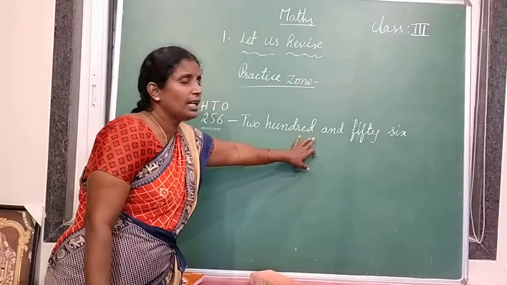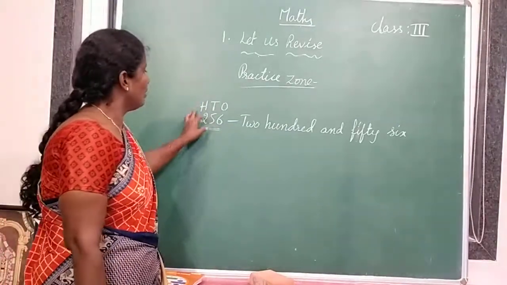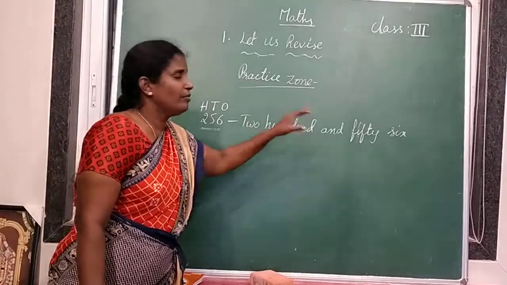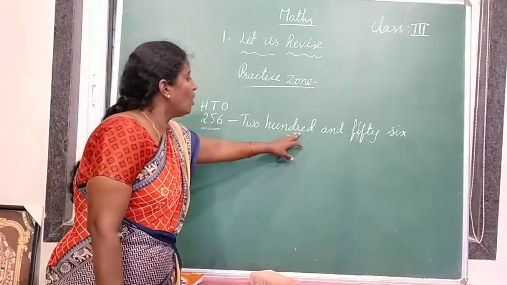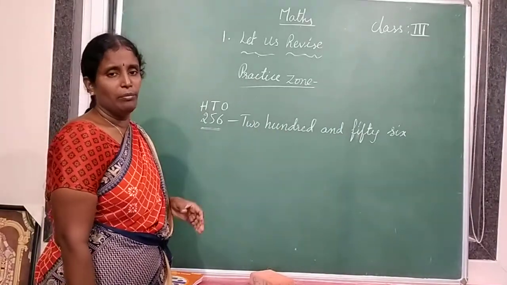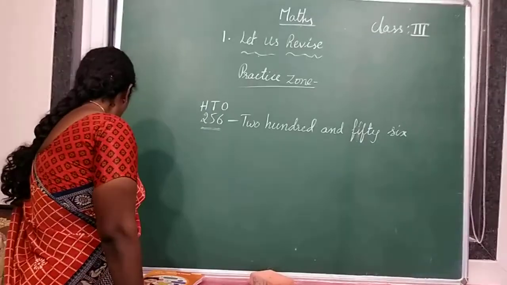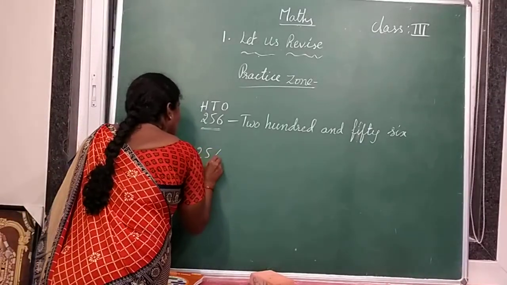It is nothing but a number name. Understood? We are reading this number as 256. Because of that, this is called the number name. Next, after number name comes expanded form. Do you know what is the expanded form?